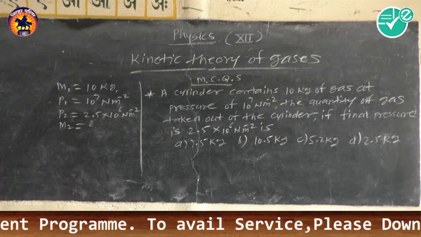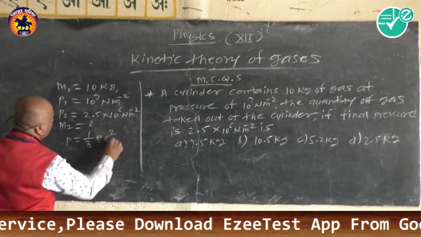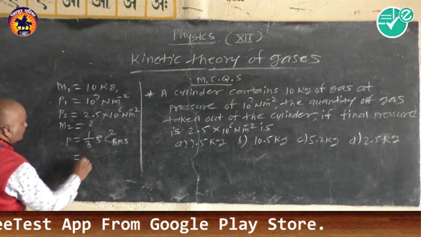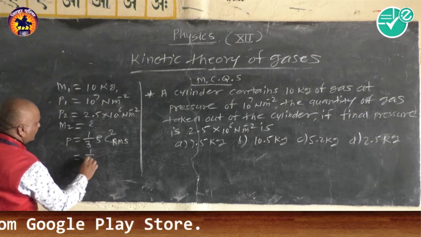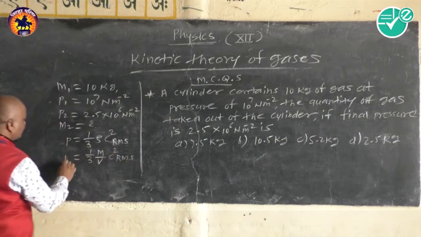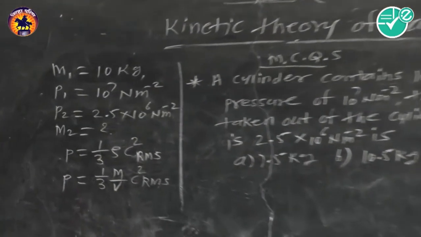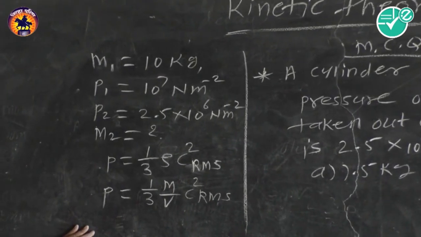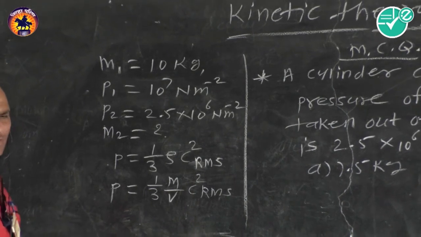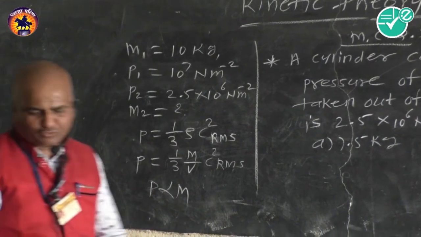According to the expression for the pressure of a gas, we know P is equal to 1 by 3 rho C square RMS, which we write in terms of mass and volume as 1 upon 3 m upon V C square RMS. In this equation, as per the given MCQ, V is constant and therefore P is proportional to m.